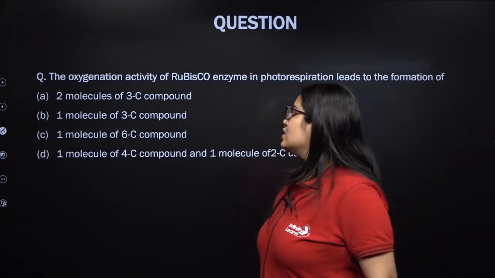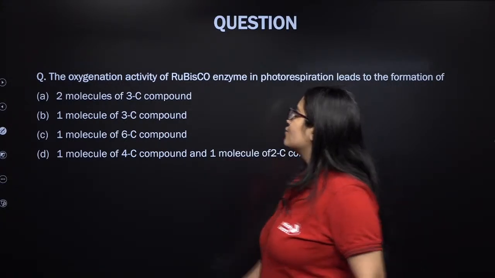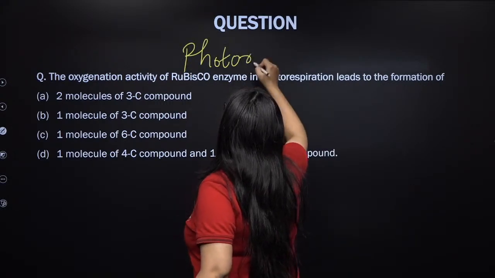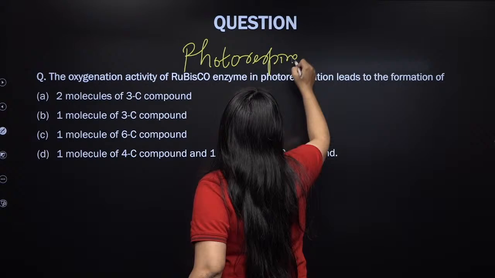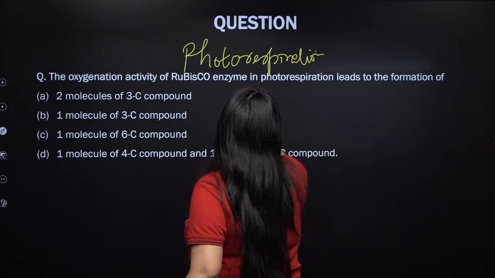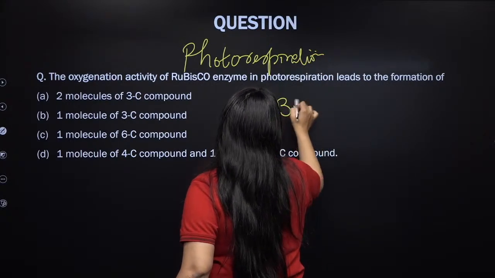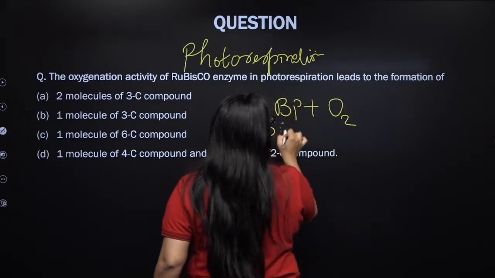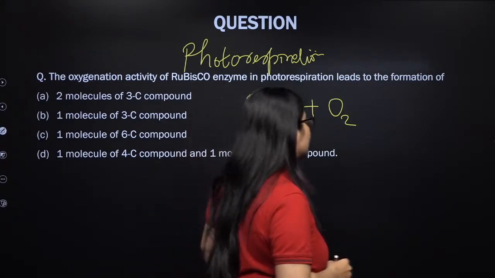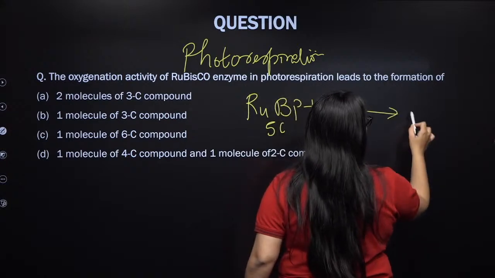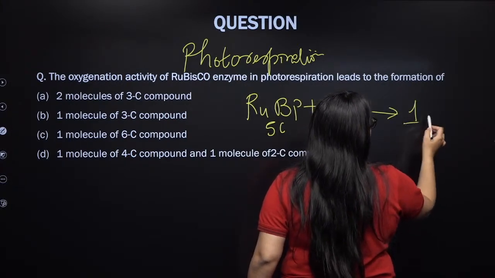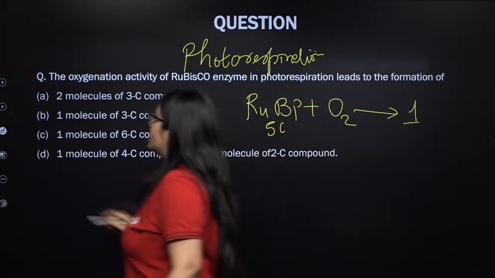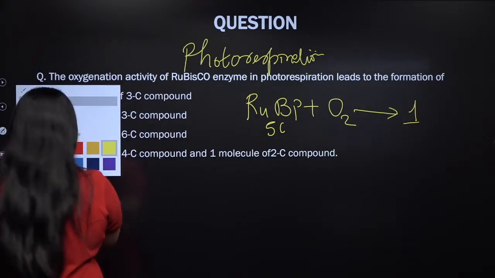Right, my lovely kids? So, oxygenation activity of Rubisco means photorespiration, which is a characteristic of C3 plants. During photorespiration, who reacts with RuBP, my dear students? Oxygen reacts. RuBP is the 5-carbon compound. So, as a result, there will be formation of 2 compounds. One will be made up of a 3-carbon compound.